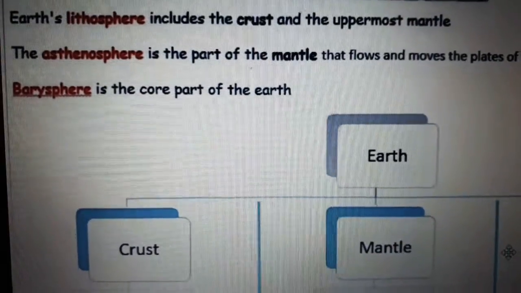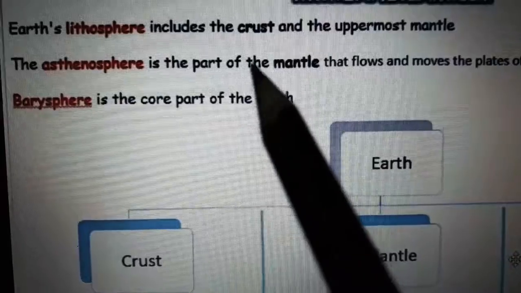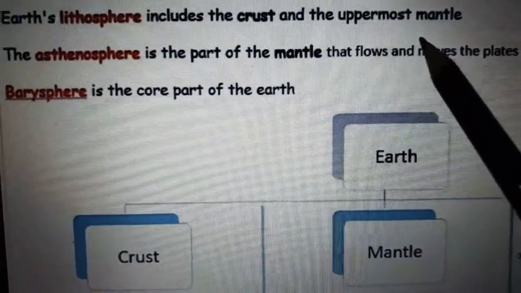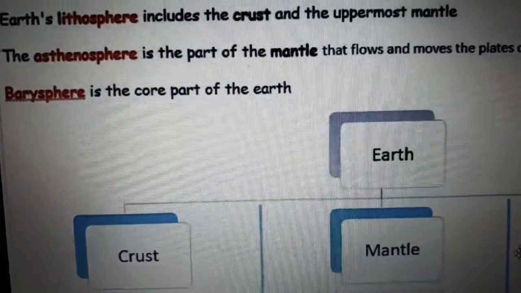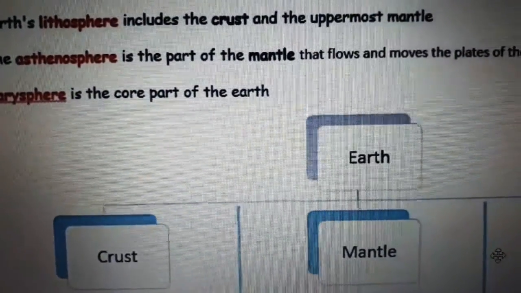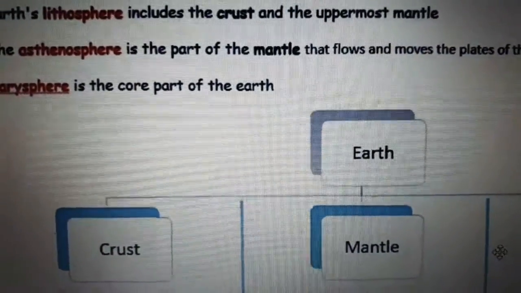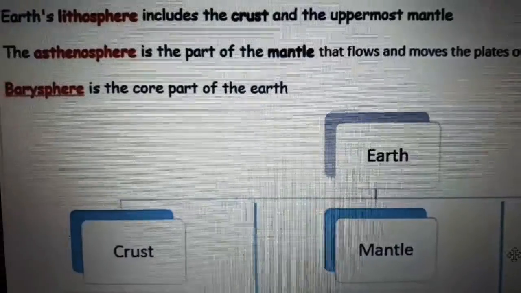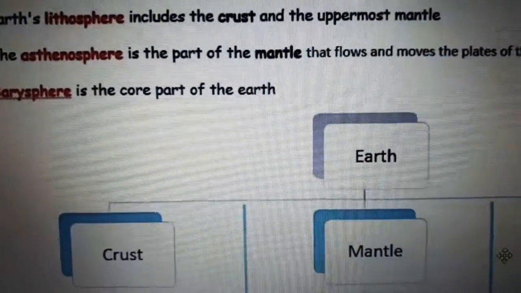First we'll see what the lithosphere is. The lithosphere includes the crust and the uppermost mantle. Crust, we know, is the surface of the earth, and the mantle is the second classification of the earth, right? So the lithosphere includes the crust and the uppermost mantle.